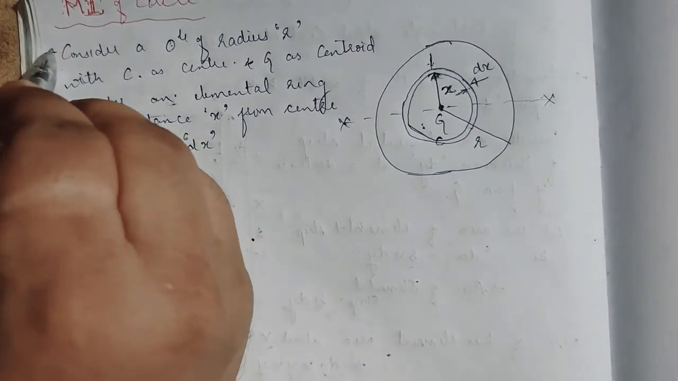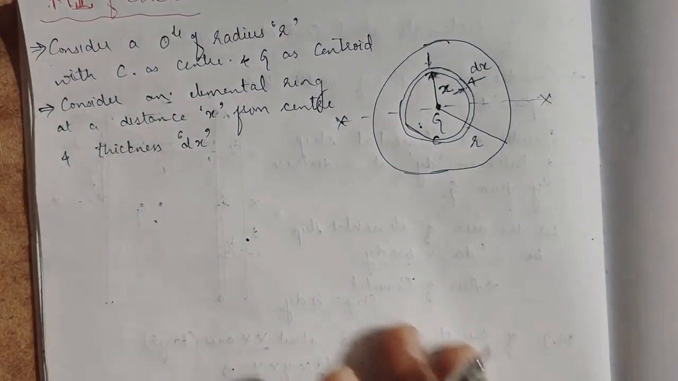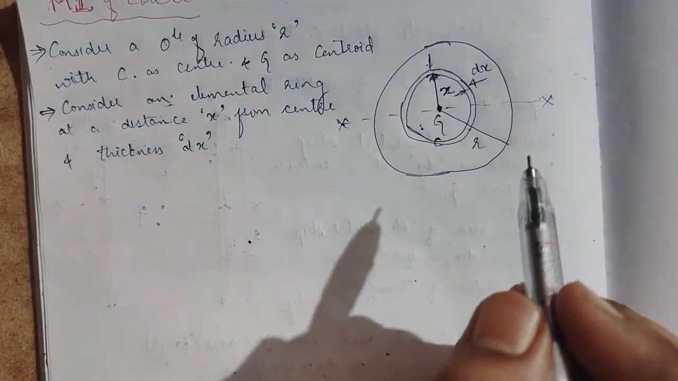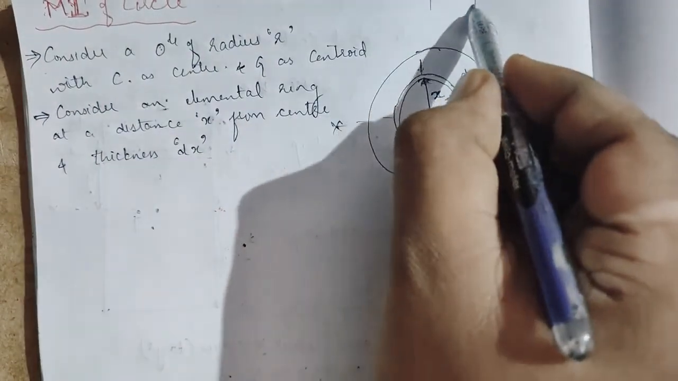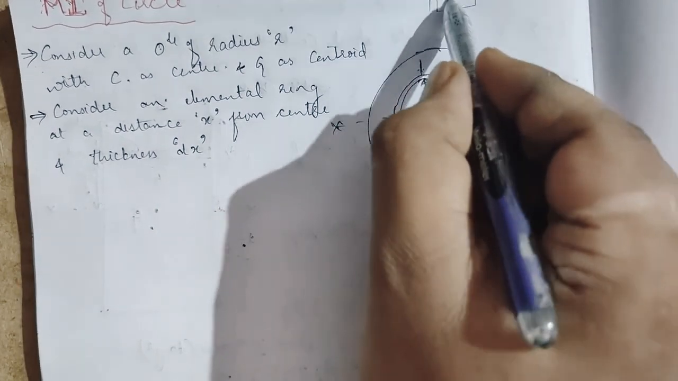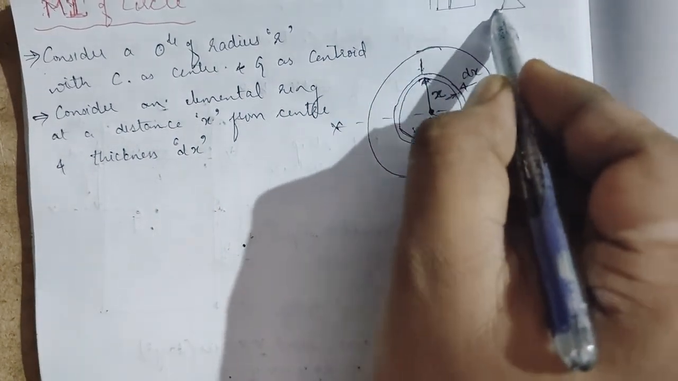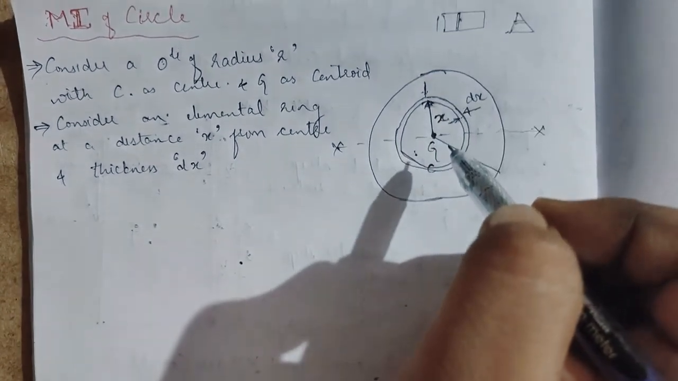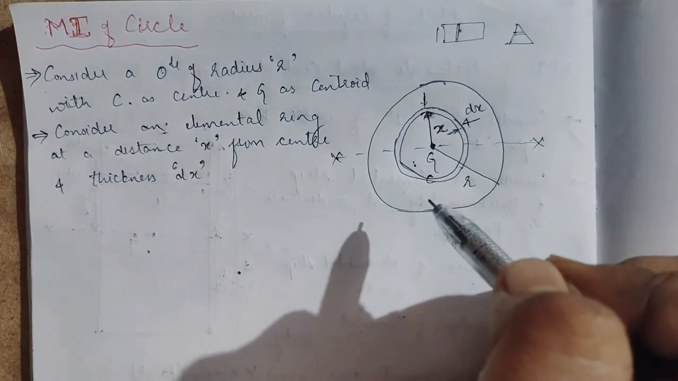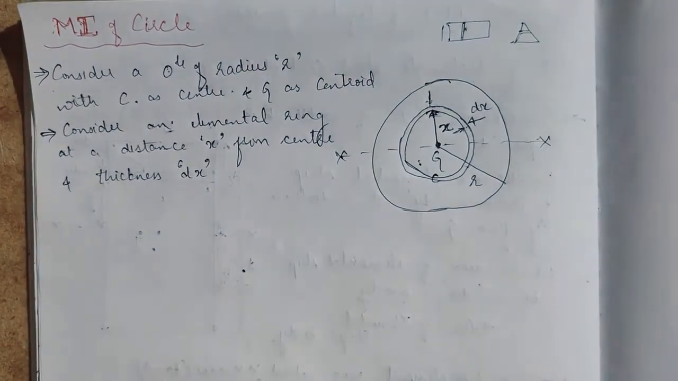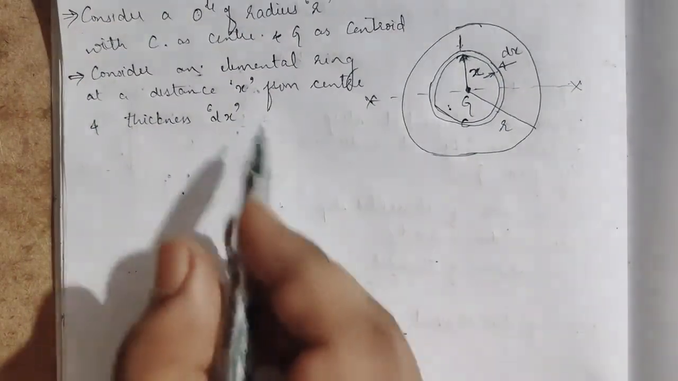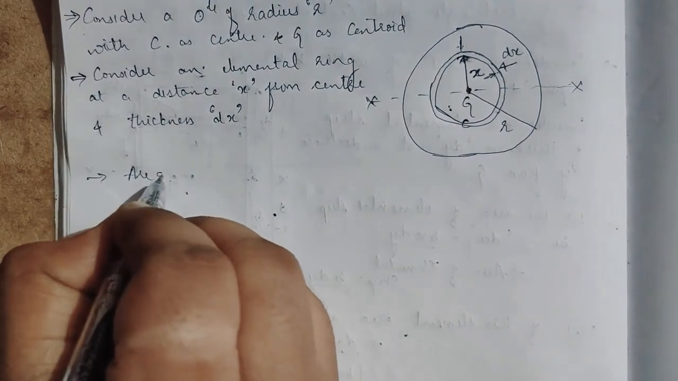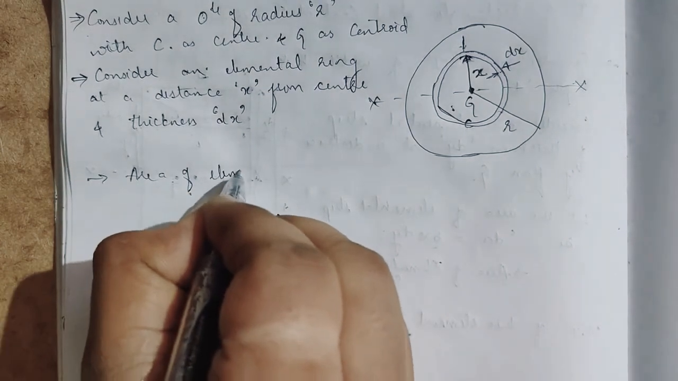So first step, take a circle, then take an elemental ring. It may be a rectangle, then consider an elemental strip. If it is a triangle, consider a triangle and also consider an elemental strip in that triangle. So simple. Whenever you assume this, the next step will be to find the area of the elemental ring.